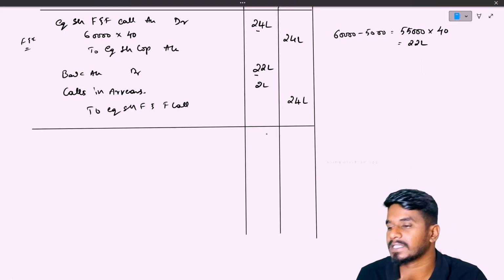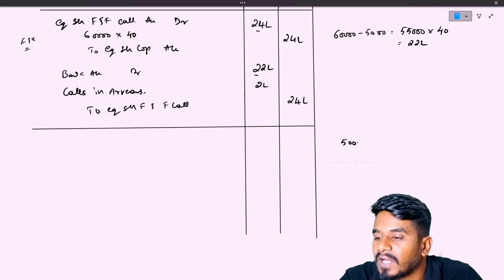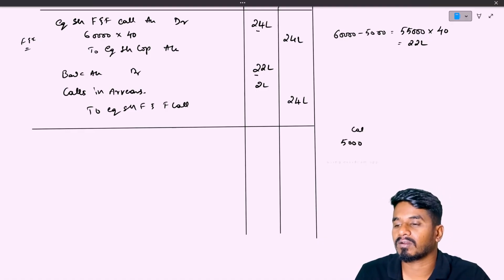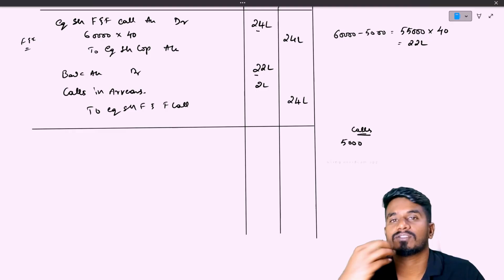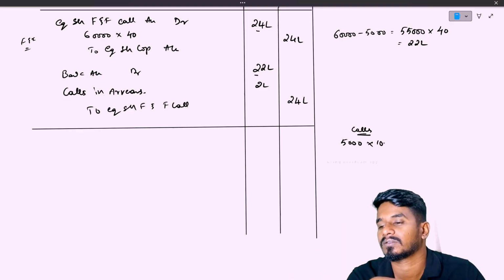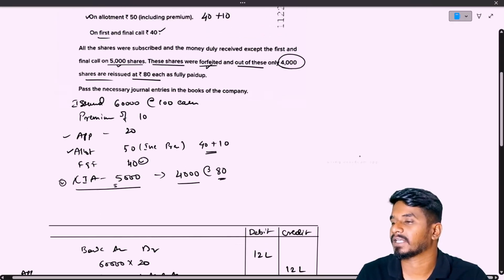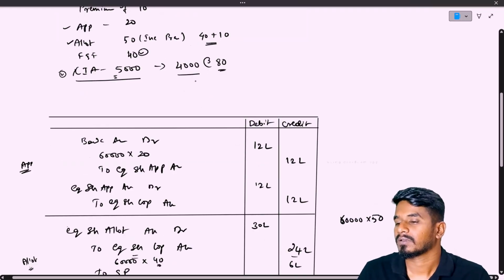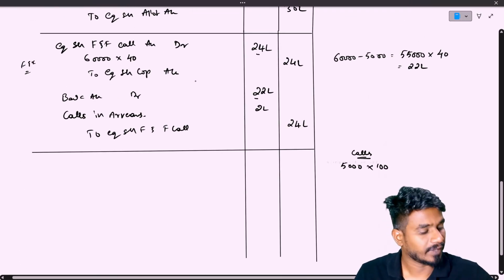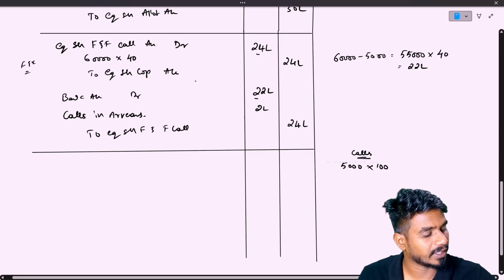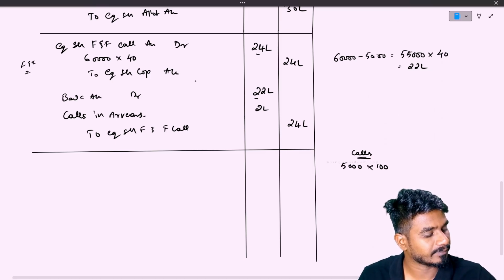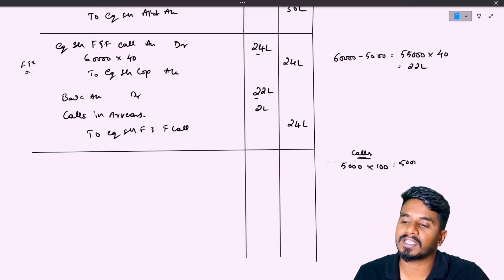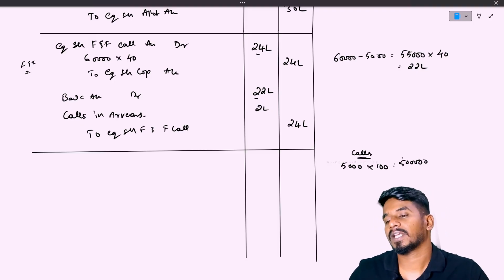We need to cancel the shares. How many shares? 5,000 shares. What is the value? What is the called up capital on it? So here all the installments are called up. So 100 per share, which I have given in the question. Right. Fine. 5,000 shares into 100, I think it is 5 lakh. Yes, obviously. So worth of 5 lakh shares we need to forfeit.